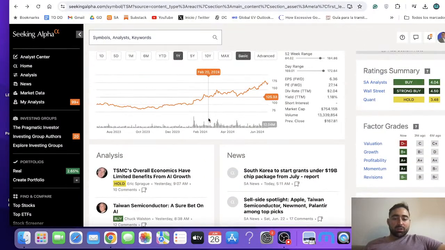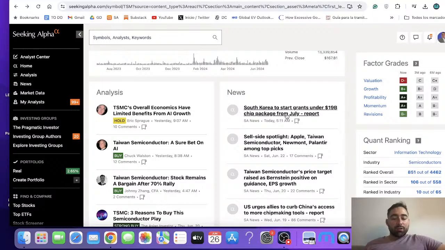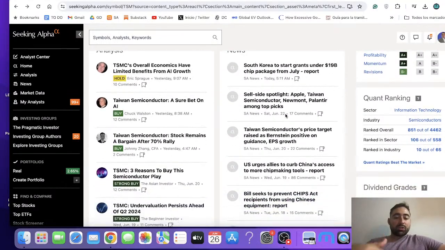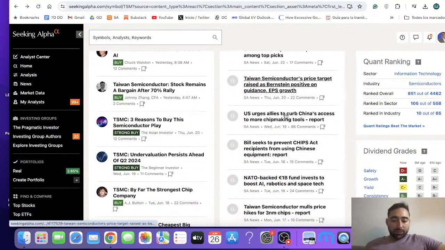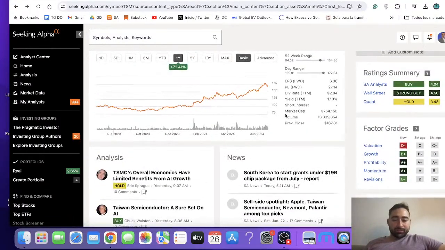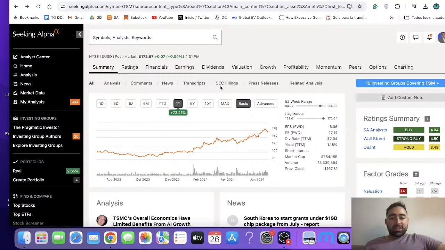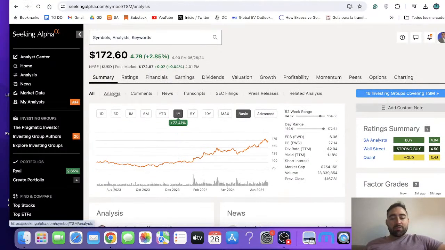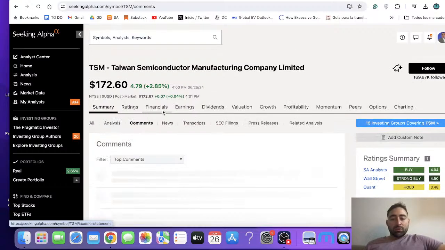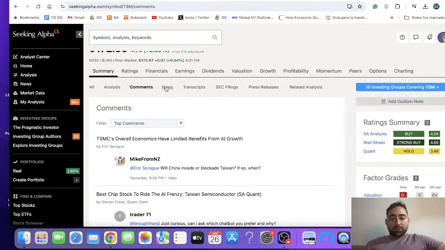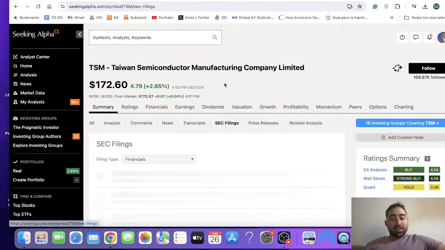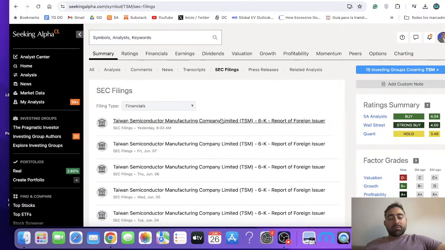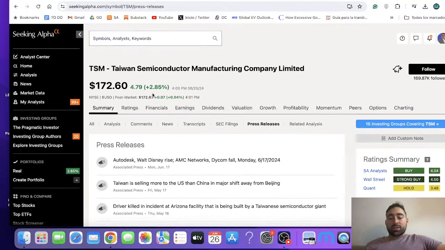Now, the other thing is, of course, Seeking Alpha, a great source for news as well. If we go to each ticker, we also have this section which shows us all the news relating to that stock. For example, here, Taiwan Semiconductors, we have everything that's been going on with that stock, right? Whether it be news, also SEC filings will appear on there, and that also appears over here, right? You can break it down here. We have analysis, we have different comments, we can filter through. Here we have the news, transcripts, so transcripts of different earnings calls, for example, the SEC filings. So again, really nice to be able to have different filings so easily available here, and also different press releases associated to that stock, right?